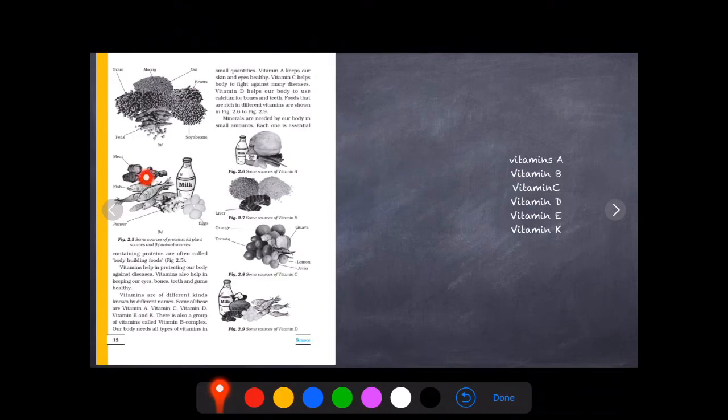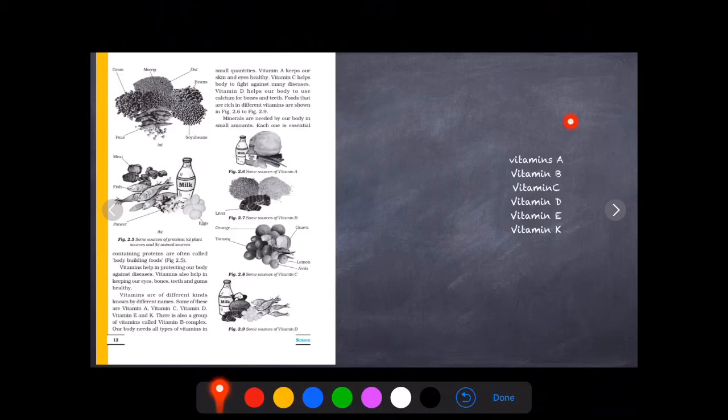Milk, fish, meat, peas, moong dal, and beans, all these food items are rich in protein. Some may be from plant source and some may be from animal source. Along with it, we also need to have vitamins and minerals in our diet. Let's see what are all the sources of vitamin A.